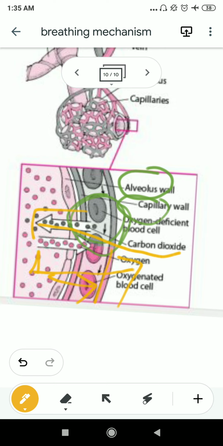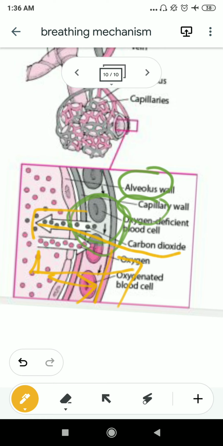And during the expiration process, the carbon dioxide is high in the bloodstream and less in the alveoli, and that's why the carbon dioxide will diffuse out from the blood into the alveoli.